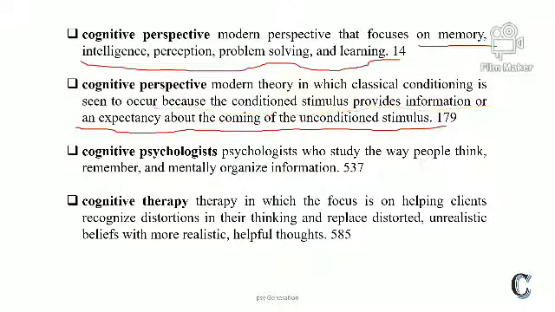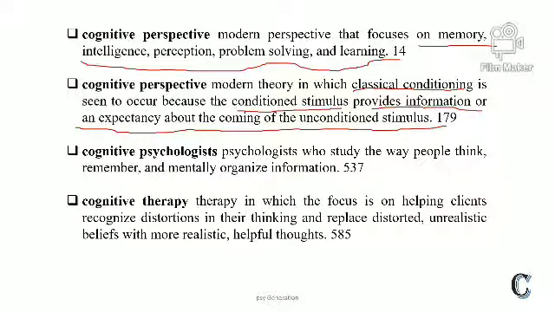Okay, again, cognitive perspective, modern theory. First was modern perspective and second was modern theory, in which classical conditioning is seen to occur. Classical conditioning is seen when the conditioned stimulus provides information or an expectancy about the coming of the unconditioned stimulus. Cognitive perspective means providing information that food is coming, that is called cognitive perspective.